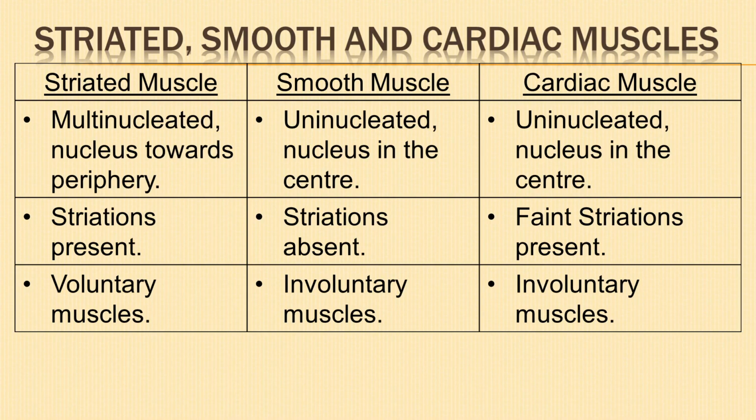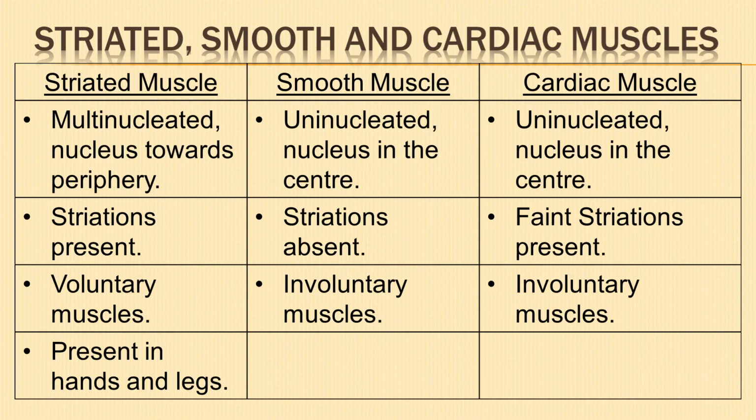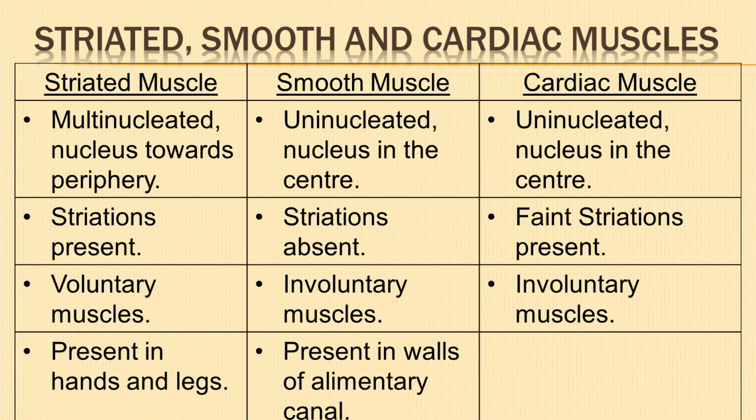Cardiac muscles are also involuntary. Striated muscles are present in hands and legs attached to bones. Smooth muscles are present in the walls of the alimentary canal. Cardiac muscles present only in heart for rhythmic contraction and relaxation.